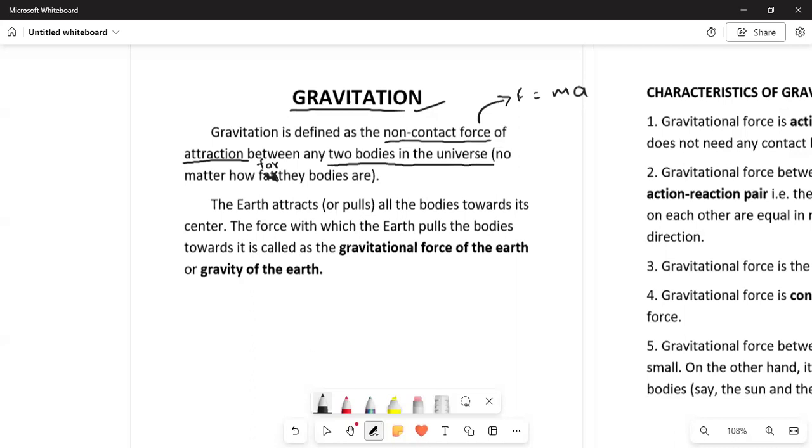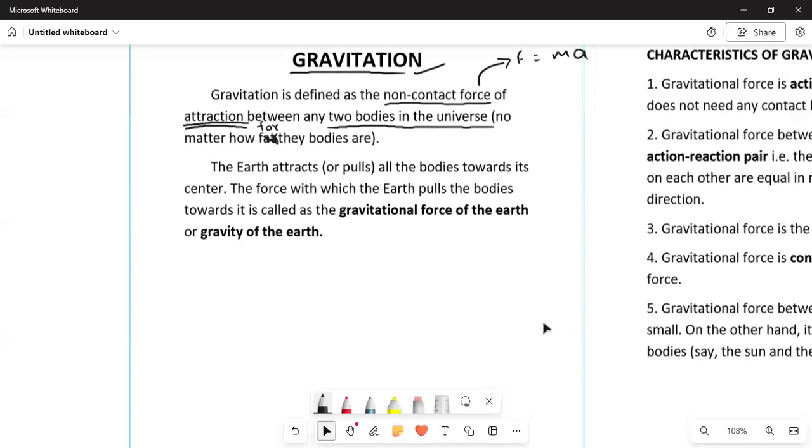Till now we saw that force acted when there was some contact between two bodies, but gravitation is a non-contact force of attraction. What kind of force is this? This is an attractive force, meaning the two bodies in the universe will attract each other, no matter how far the bodies are. So this is a non-contact force of attraction.